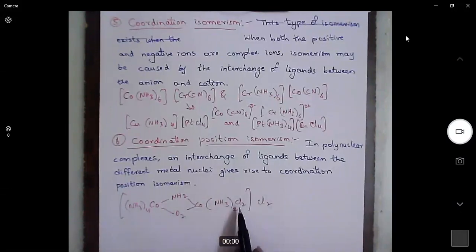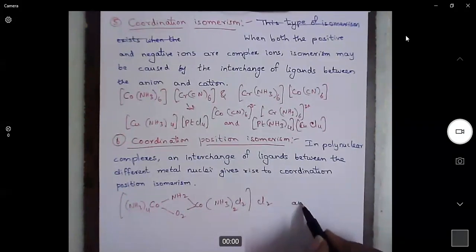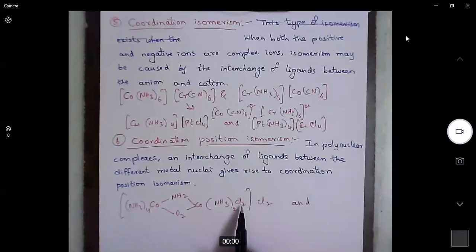If the ligands exchange from this metal center to this metal center, then we call it coordination position isomerism. That means the ligand's position will change. So if we exchange one chlorine here and one ammonia to here, then we will get coordination position isomerism.